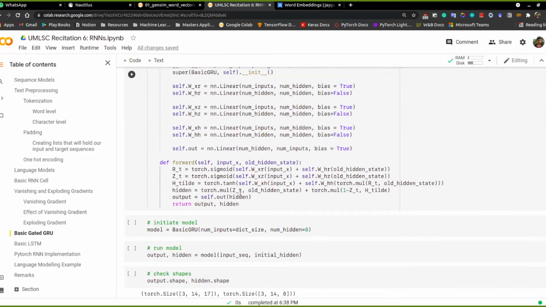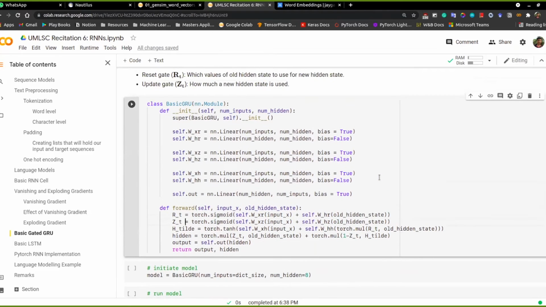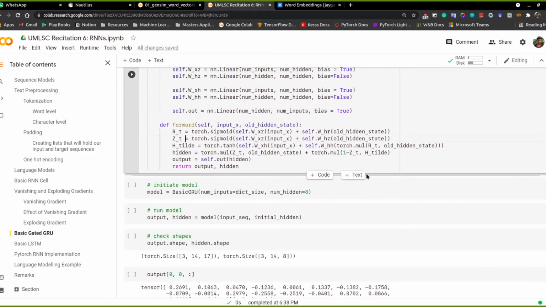So here we do the same part, we multiply zt with the old hidden state, and then 1 minus zt with H tilde. So zt can have different roles also, you can have this as 1 minus zt and this as zt, and it will alternatively learn the reverse mapping, basically how much of the old hidden state we should have preserved and include in the new hidden state that will pass further on.